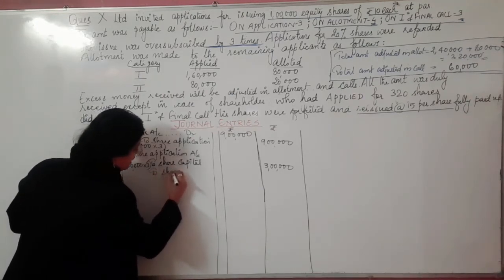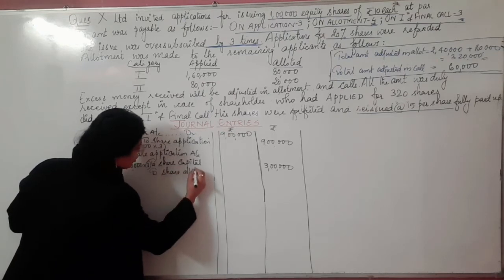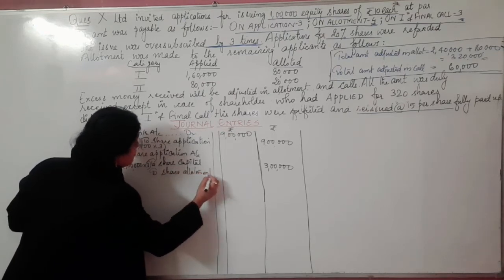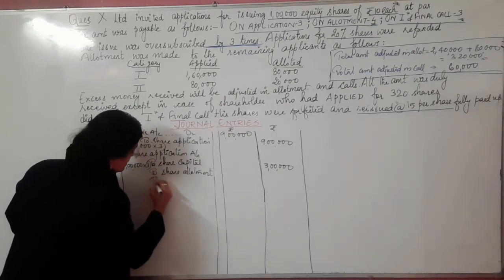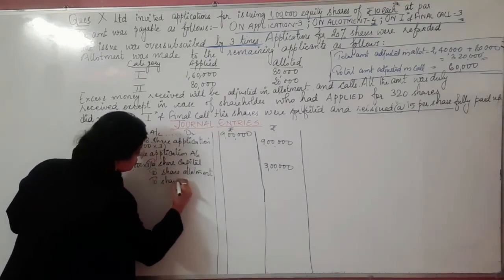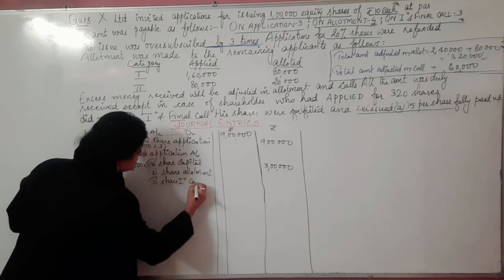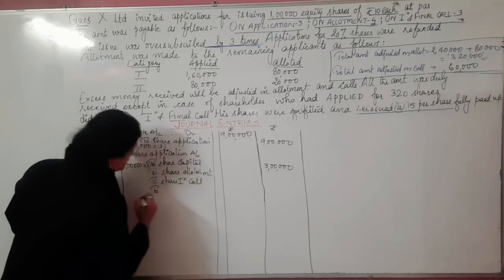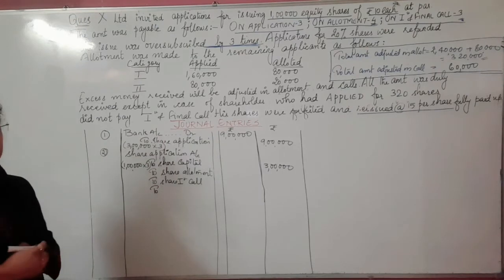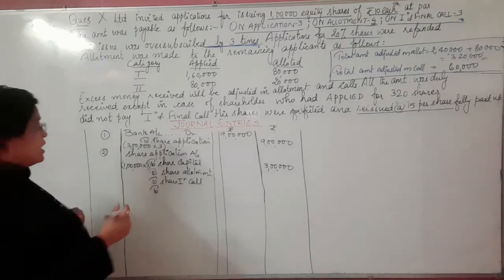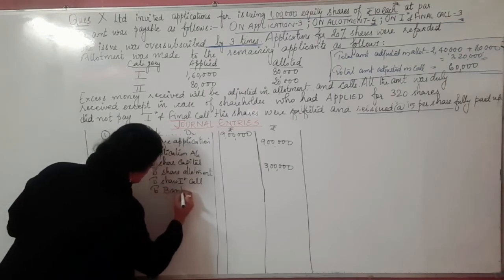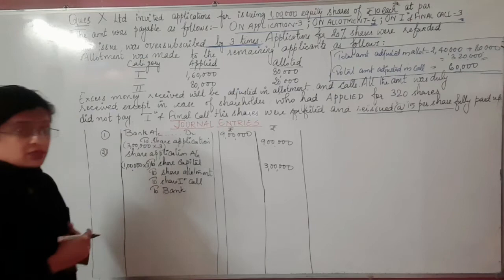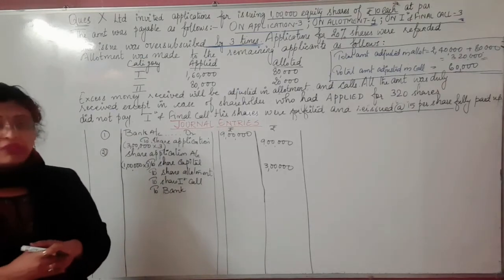So I'll be writing over here: to share allotment. The reason why allotment has been credited is because we can see some amount we are adjusting in allotment. Next it comes to share first call. The reason why the first call has been written is because rupees 60,000 is adjusted in the first call as well. Then here comes to bank. Why have I written the bank? Because the sum of the extra amount still with us has to be returned or refunded.